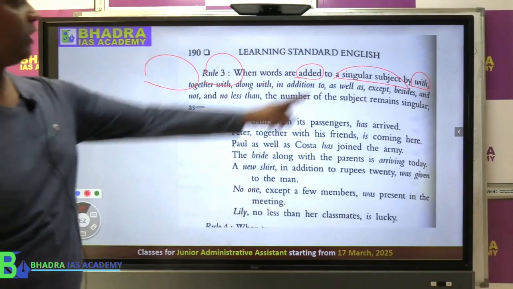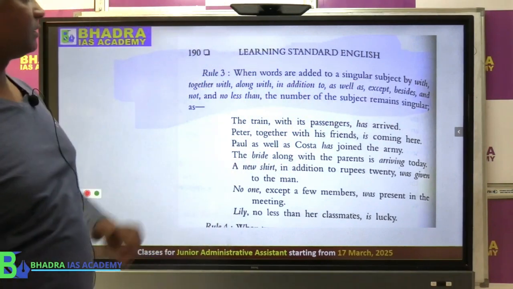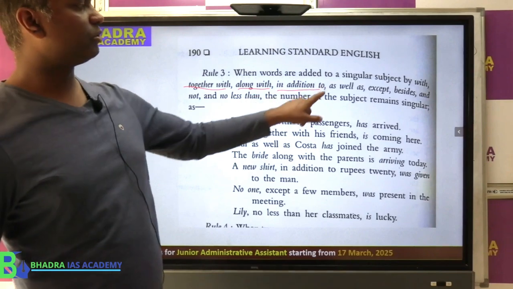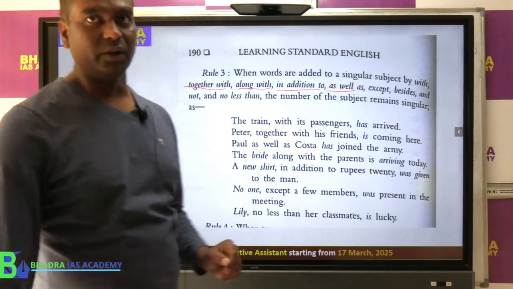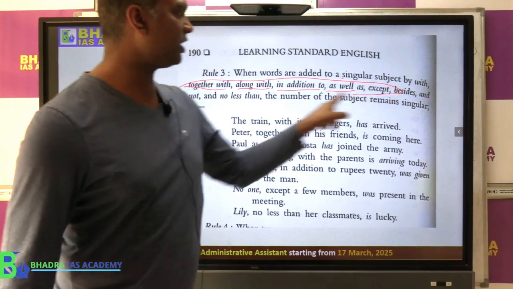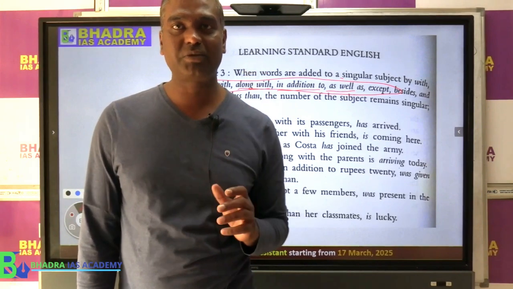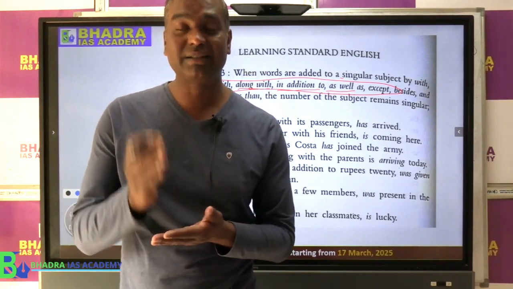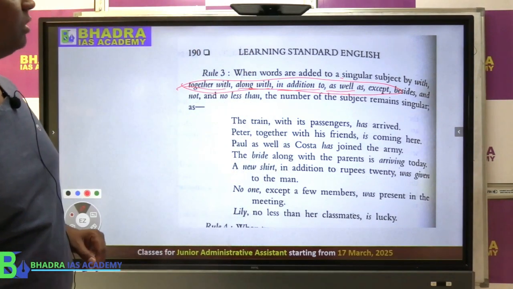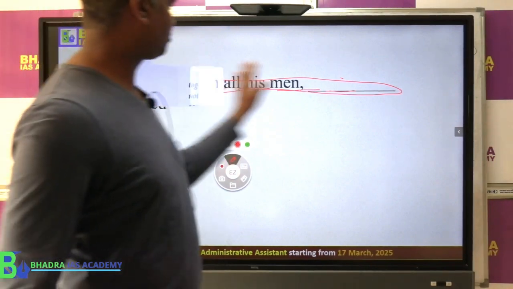So with, together with, along with, in addition to, as well as, etc. When one singular subject is joined with this kind of expression, the sentence will have the singular subject and therefore it will take a singular verb. Okay. So based on this rule, which is a popular rule in English, what is the solution for this question?